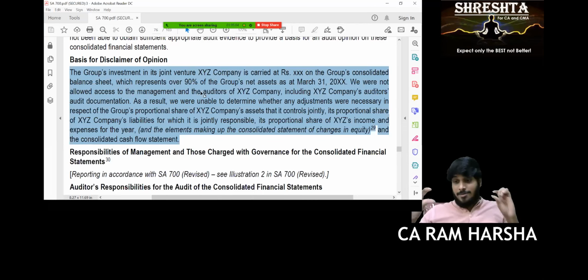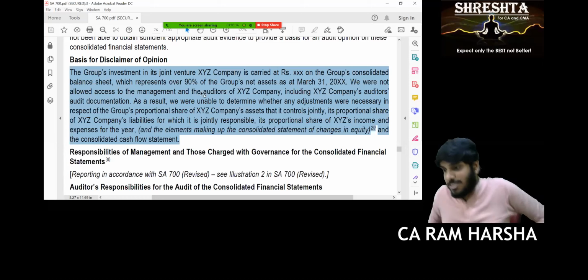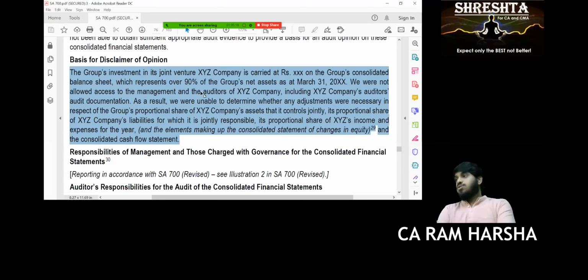Yes, sir, I'm clear. These paragraphs will be tested as MCQ or true or false. You be careful. Suppose I'll mention one statement. Is that statement true or not? You have to tell me. Others also, please. In our opinion, according to the information and explanation given to us, because of significance of matter described in basis for disclaimer opinion section of our report.